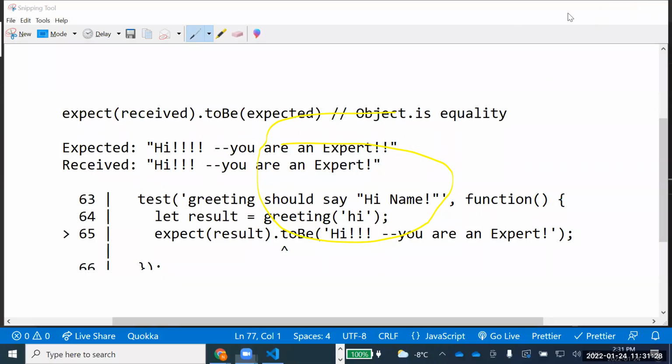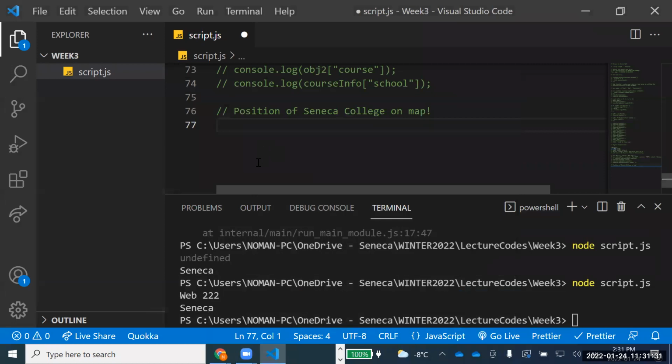Can you see my screen now? Okay. So let's see this example. I said the position of Seneca College on the map. And for example, someone says that the Seneca College position on the map is 43.6532 and minus 79.3452, whatever. This position appears in a longitude and latitude form.